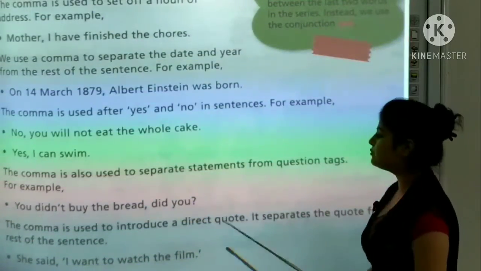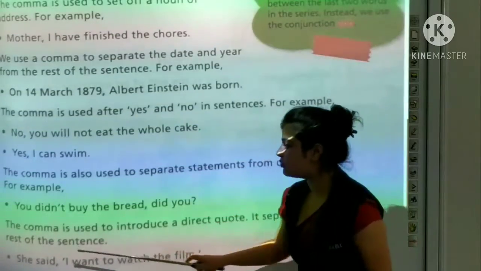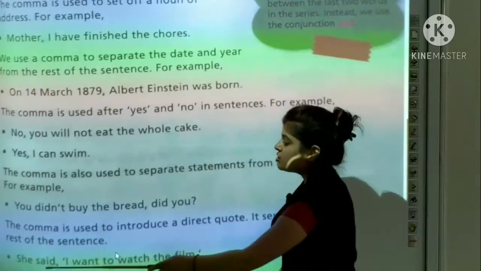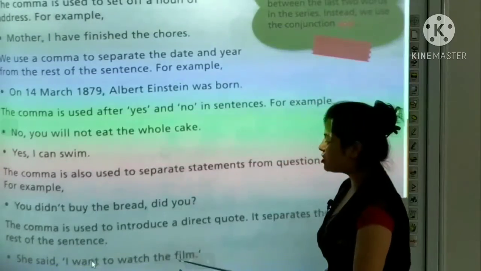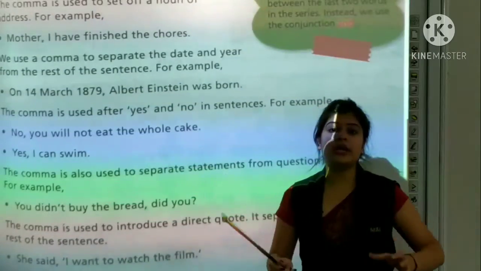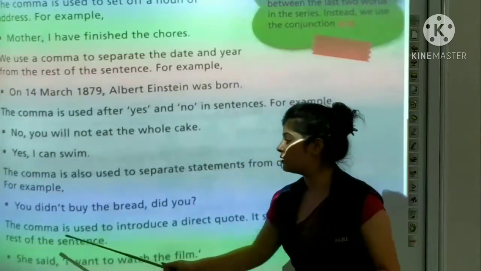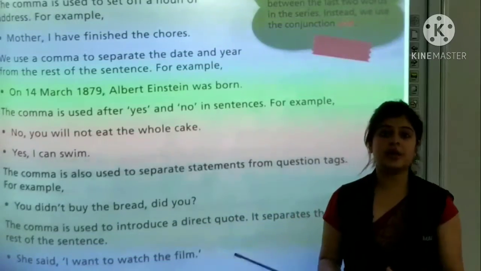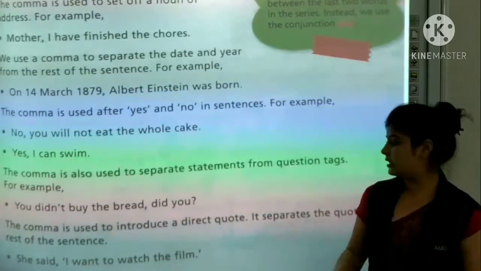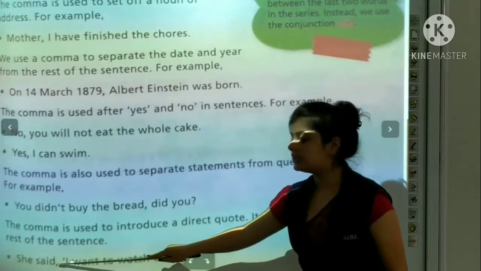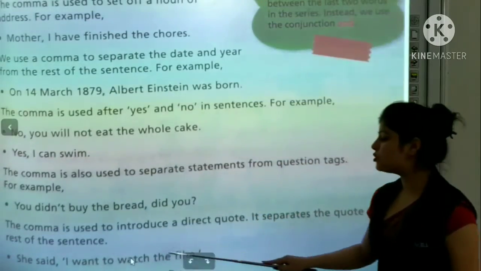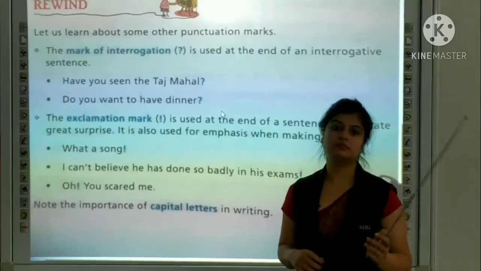It separates the quote from the rest of the sentence. So, she said, I want to watch the film. हम direct quote को भी sentence से अलग करते हैं, separate करते हैं. For example, she said, then comma, I want to watch the film.